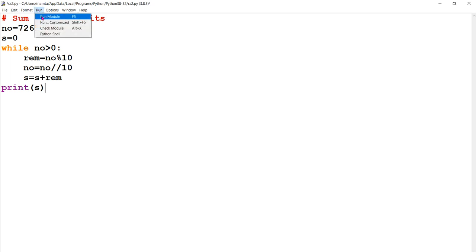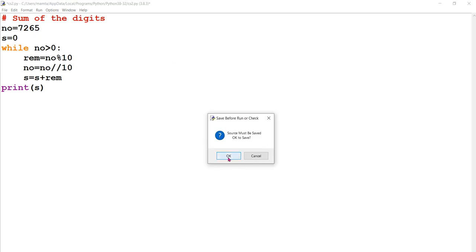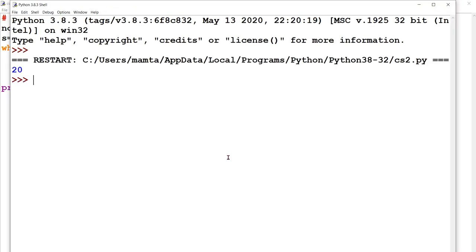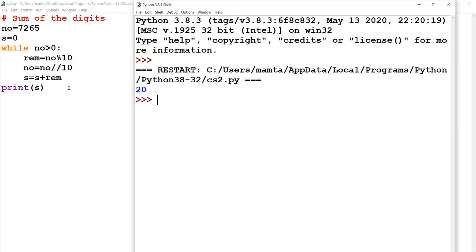Let's run this. Hopefully it will give the correct response. So 20. If we add the digits, it will give the correct response. Yeah. So let's now move to another program.